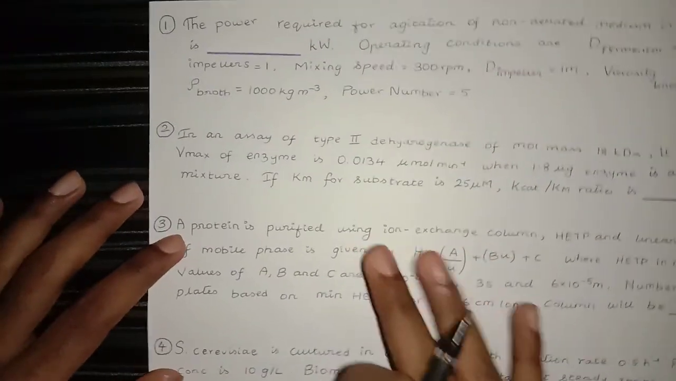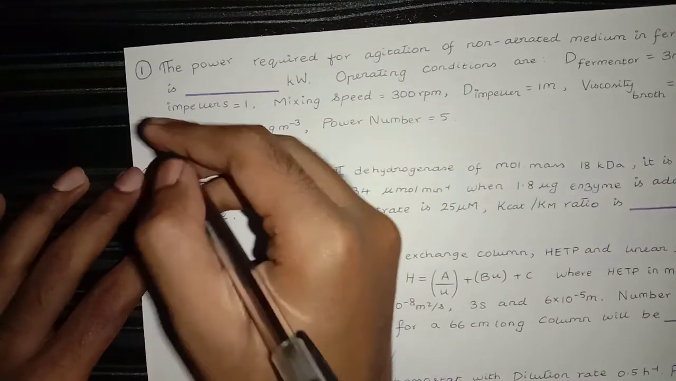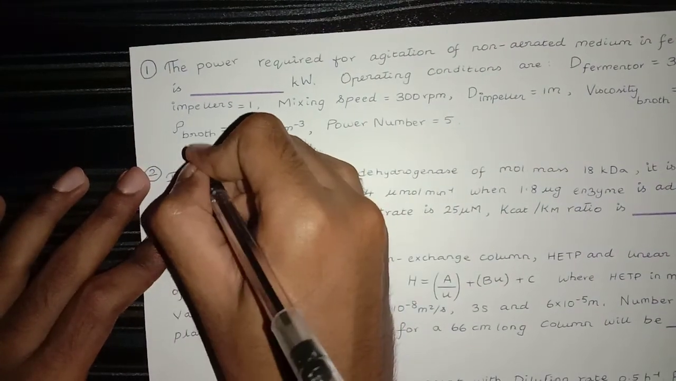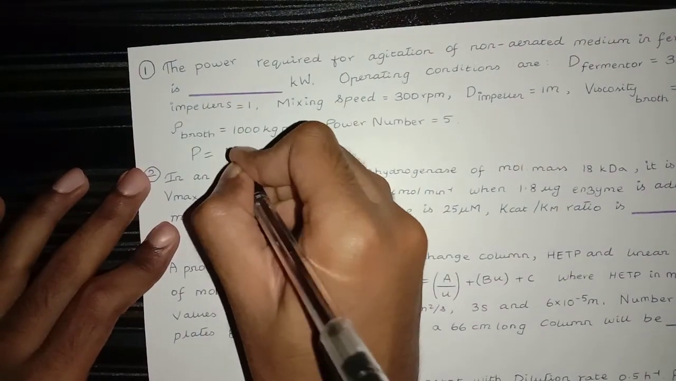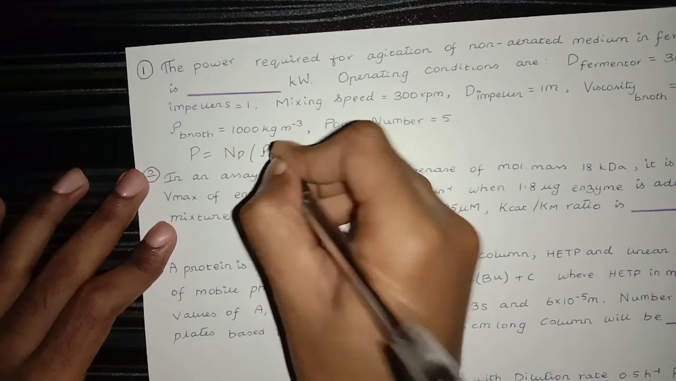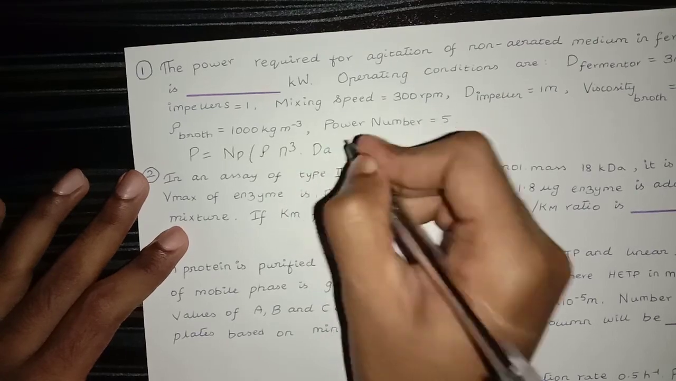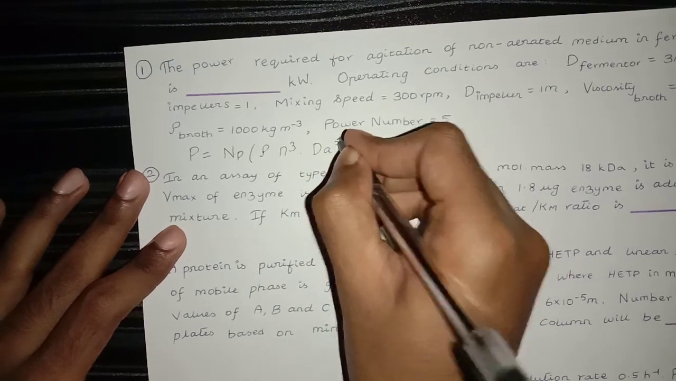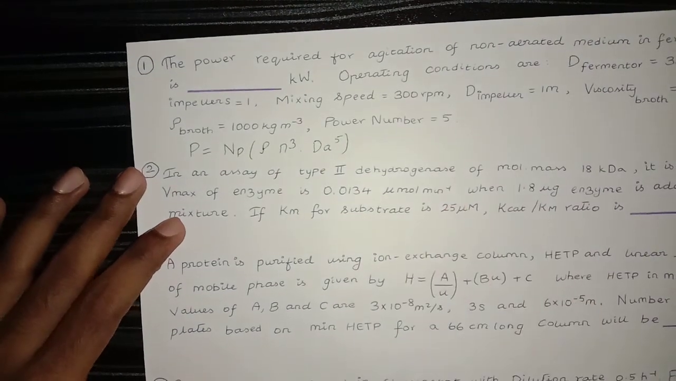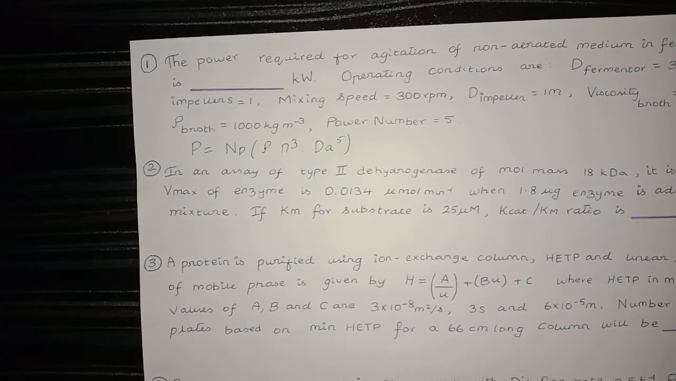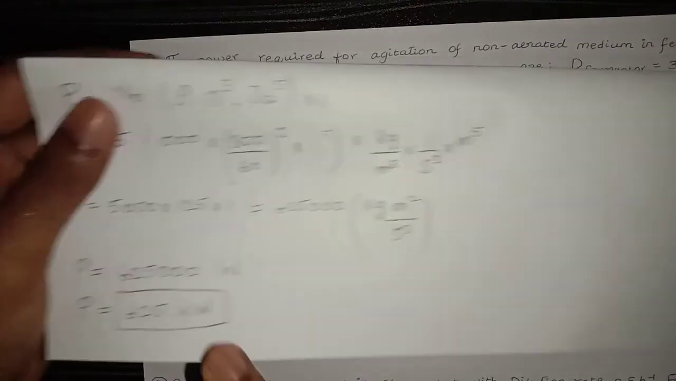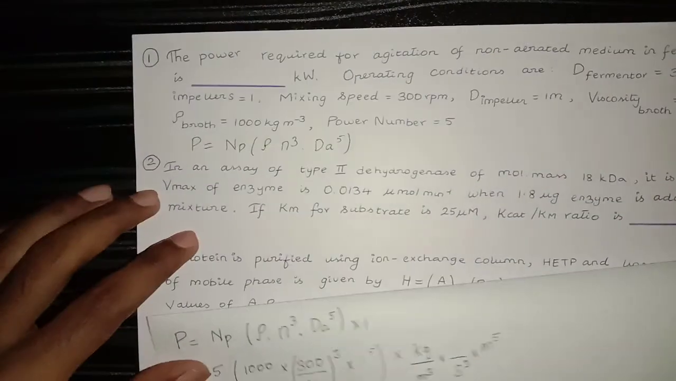So let's write down all the formulas we used. Power is equal to power number times rho N cube, the mixing speed, times the diameter of the impeller raised to the power 5, times the number of impellers. And we arrived at the answer 625 kilowatt.